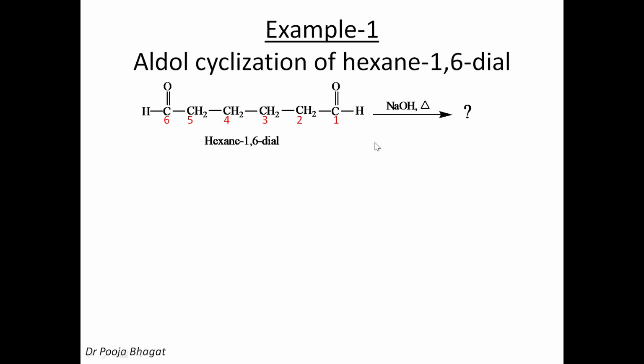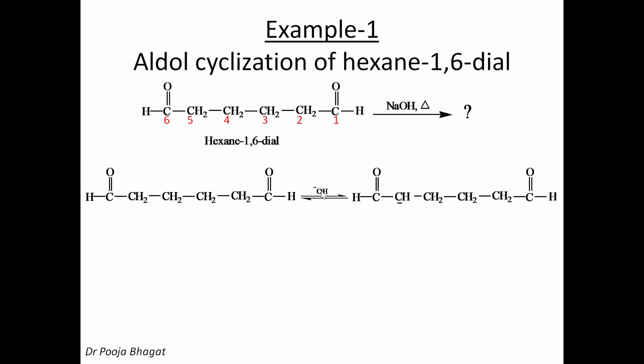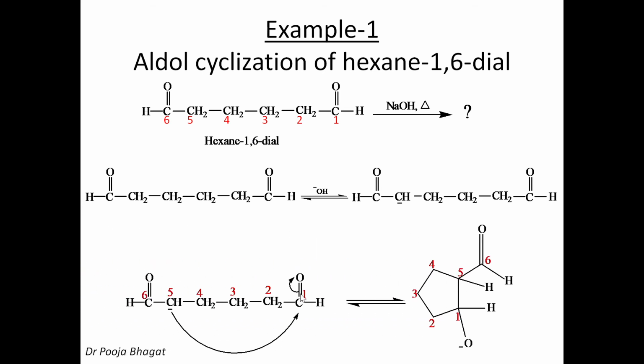So the first step: the base will abstract the alpha hydrogen from here to give you the enolate ion. And then you have to number this enolate ion, as I told you, 1, 2, 3, 4, 5, 6. It is the negative charge on the fifth carbon which is attacking the carbonyl carbon, and the double bond will be shifted towards the oxygen. So the bond is between C1 and C5. So draw a 5-member ring structure and number it. At first you have O negative and H, and at fifth you have H and CHO.